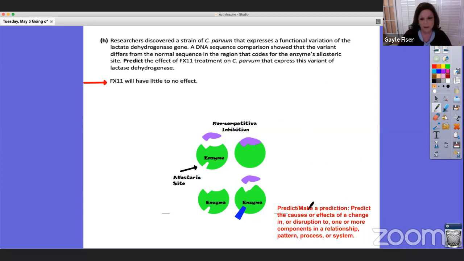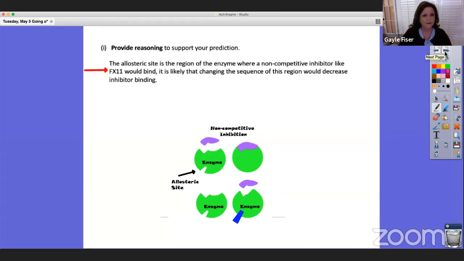But let's talk about predict. Predict, or make a prediction, means to predict the causes or changes, the effects of a change in or a disruption to one or more components in a relationship, pattern, process, or system. And we can guarantee that that's what will be in question number 2 on this exam, on the 18th. So now on the next answer, it's going to tell us to provide reasoning to support our prediction. So this is kind of like justification.